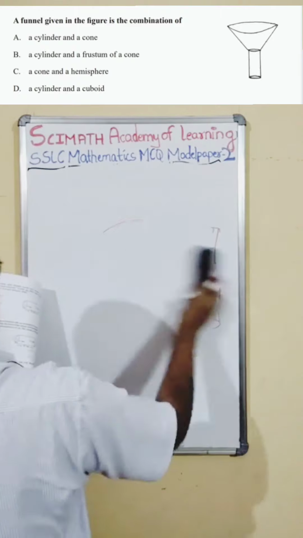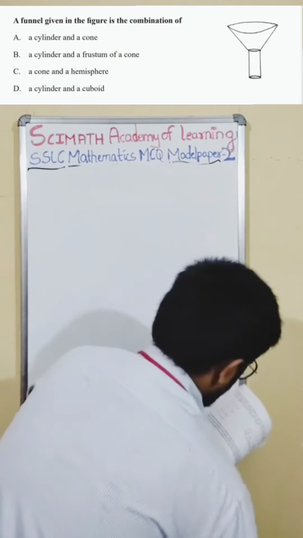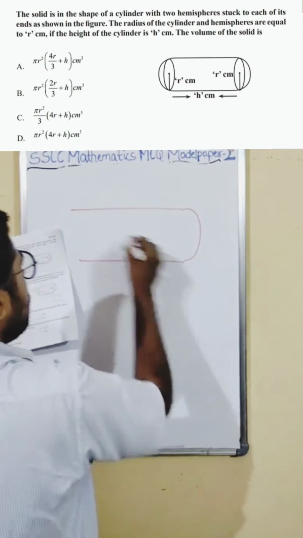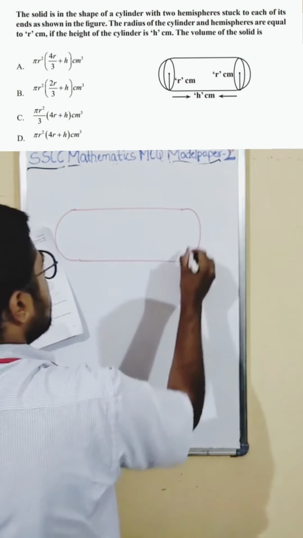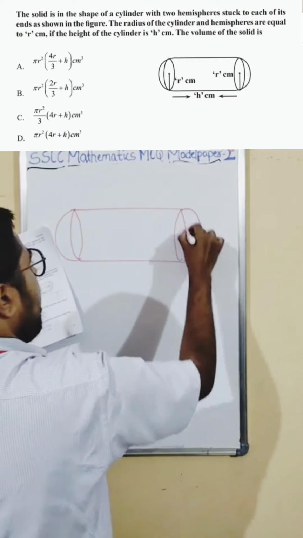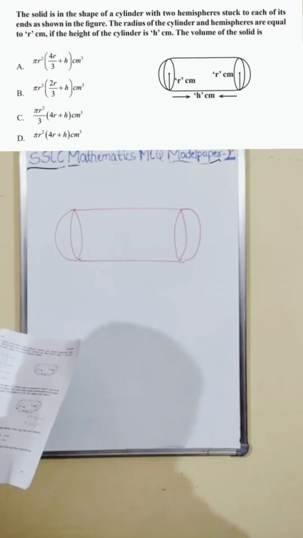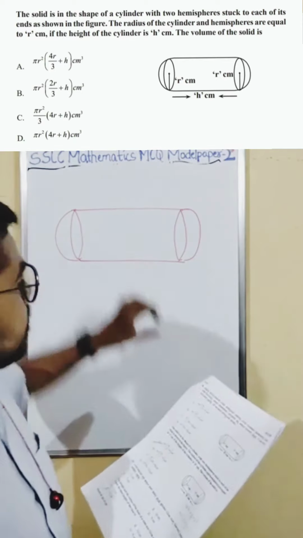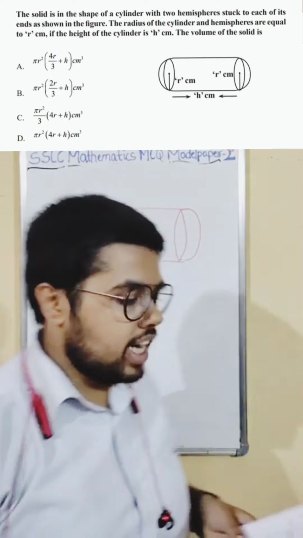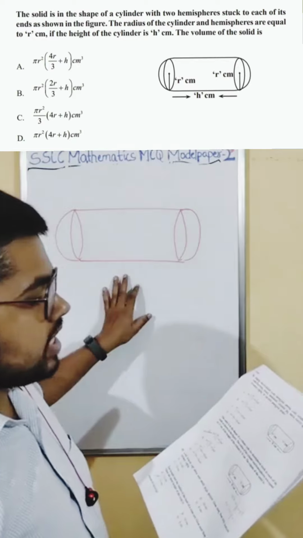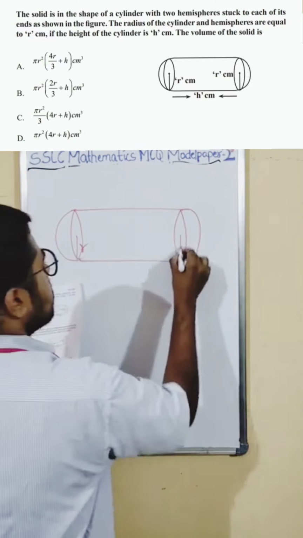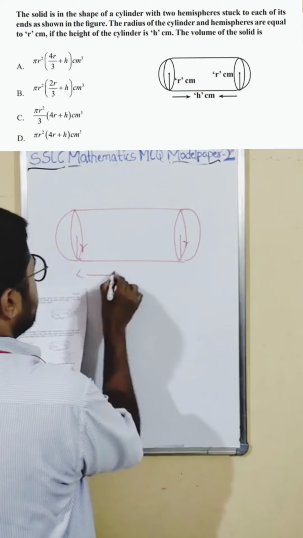Last 3 remaining, the 38th one. If you see, they have given a diagram. It is again a combination of shapes, which is what you are studying this year. Here it is like a long capsule, a solid shape of a cylinder and 2 hemispheres, attached on both sides. They have given all the details: this is r, this also is r, and this is h.